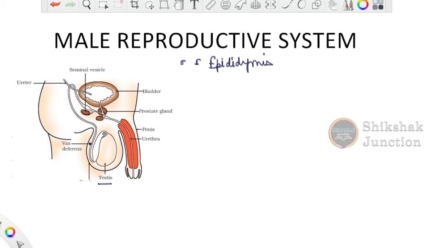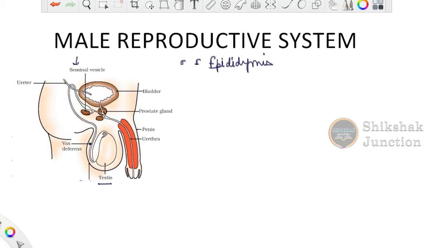Okay, testis, after that will come this epididymis. Then comes this vas deferens. Okay, next, the connecting structure with this vas deferens is this ureter. Ureter is not a part of the reproductive system, but yes, it is involved, so that is why this male reproductive system is known as the genitourinary system. Now we have certain glands that are included within this. It is the seminal vesicle and the prostate gland that are included within this particular system. This bladder is a part of the urinary system that is involved. Next organ is this penis, and urethra is the ultimate outlet.